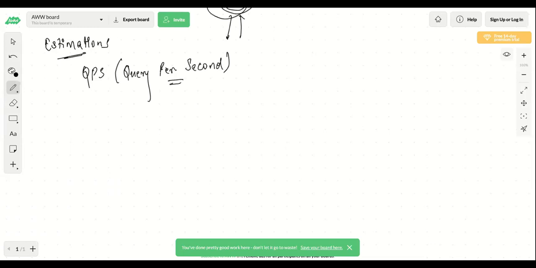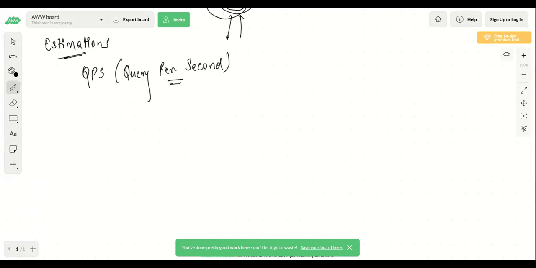So that actually signifies traffic in a way, right? Let's say your system is getting 100 requests in a second to perform some action, then the QPS is 100 QPS in that case. For example, let's say 1,000 people are logging in in a second. Right? So that is known as 1,000 QPS for a particular system. Now it might vary from time to time. So how to come up with the exact QPS?